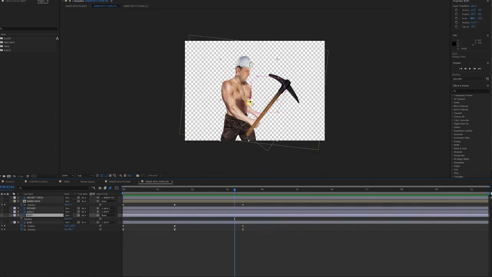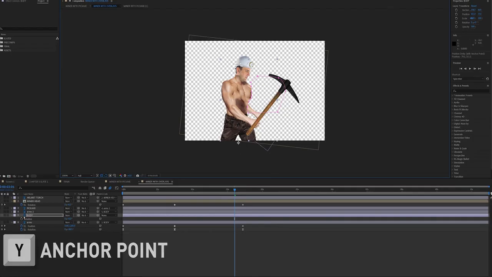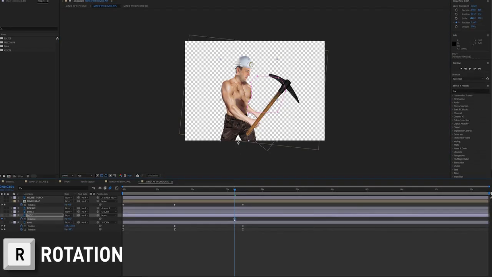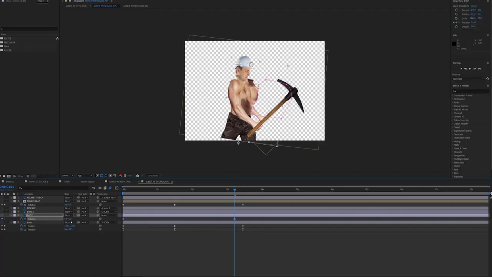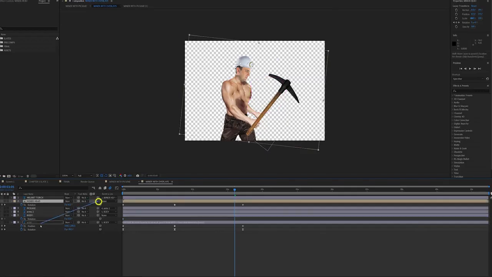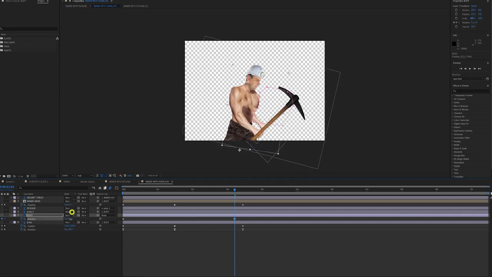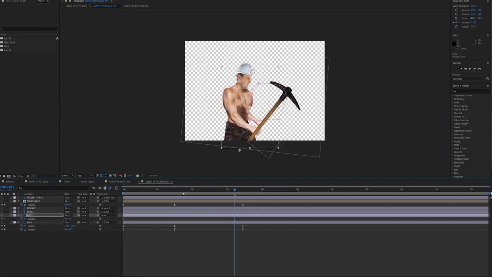I'm going to go to the body. I'm going to take the anchor point of the body and keyframe the rotation. Remember to parent your miner's head to the body as well. Otherwise, the body is going to move independently of the head, and that is not what we want. Now we're going to just rotate the body along the motion of the pickaxe. So it kind of looks like it's a whole body exercise.